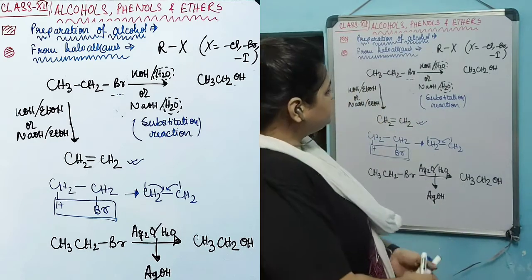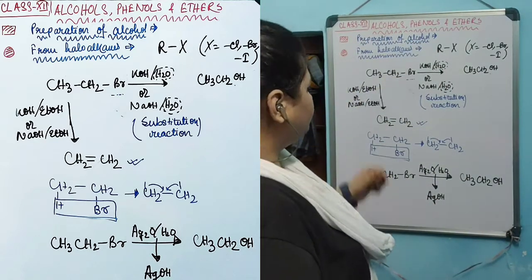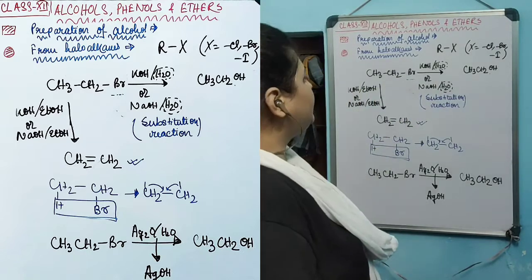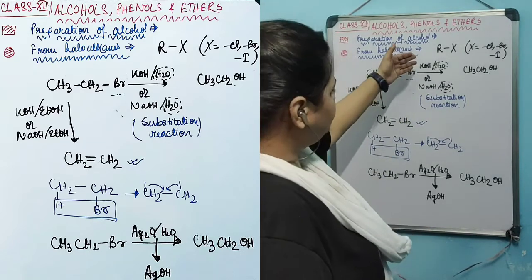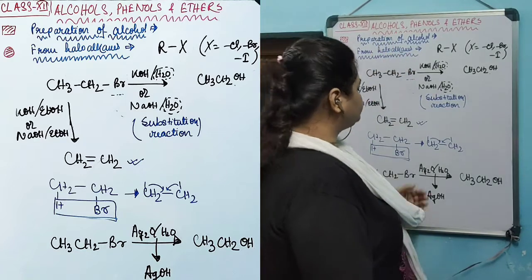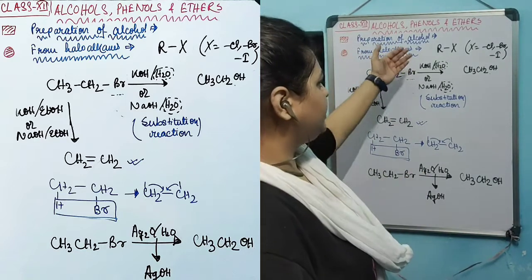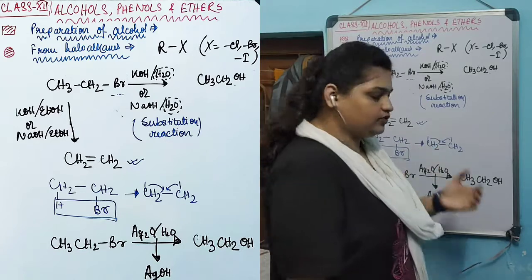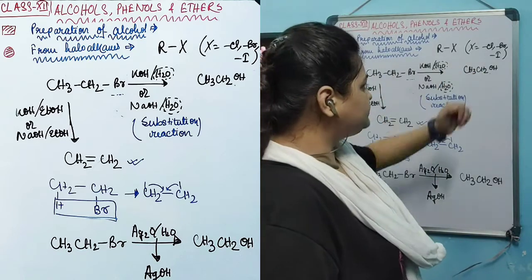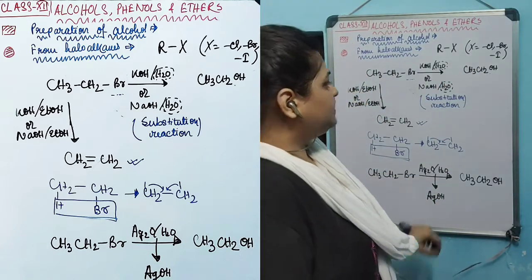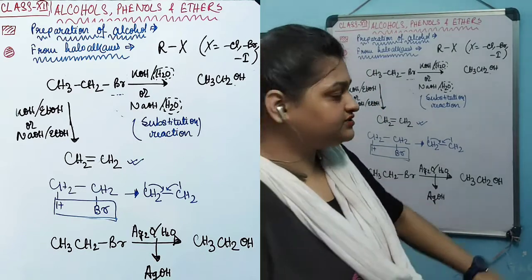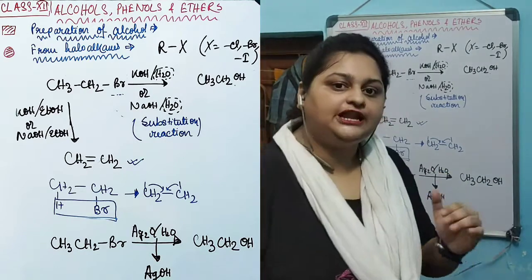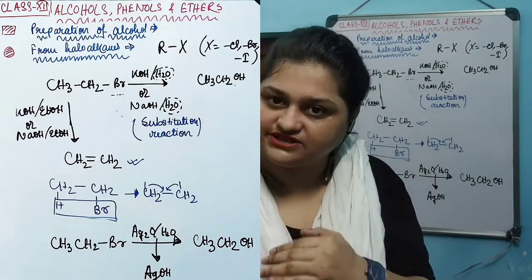That's why this reaction of formation of alcohol from alkyl halide can happen via the addition of a strong base like KOH or NaOH in aqueous medium, and it can produce an alcohol. But alongside the substitution reaction, elimination reaction will simultaneously happen.